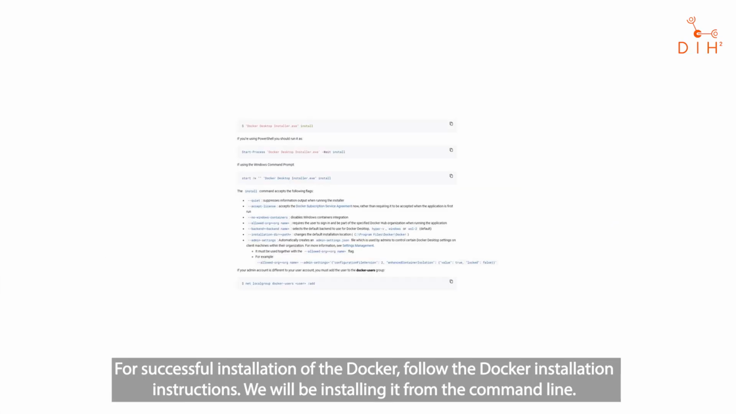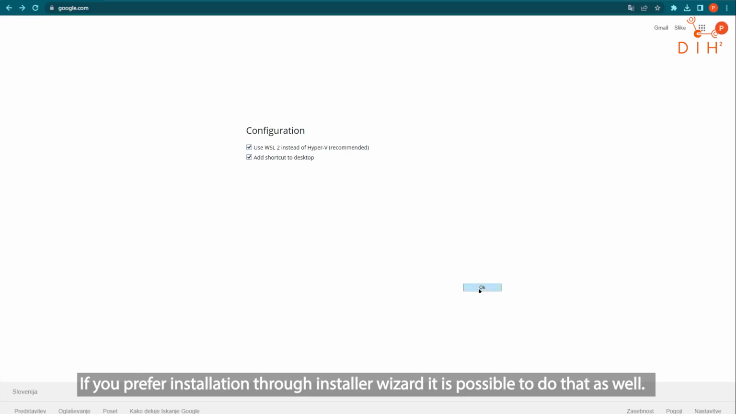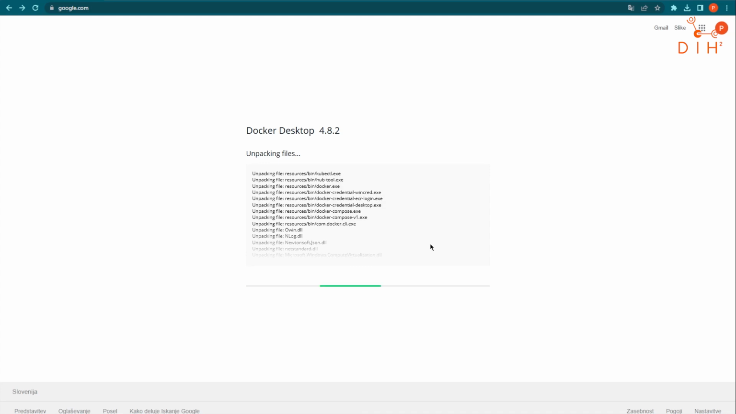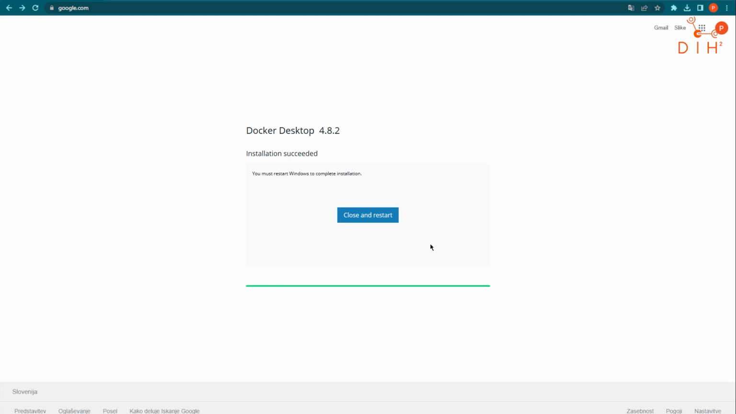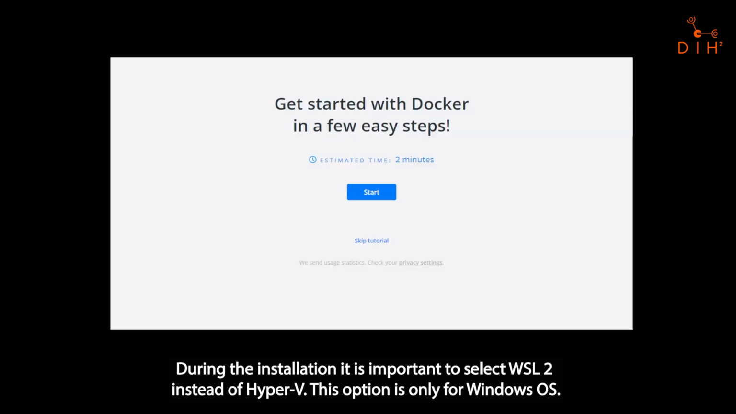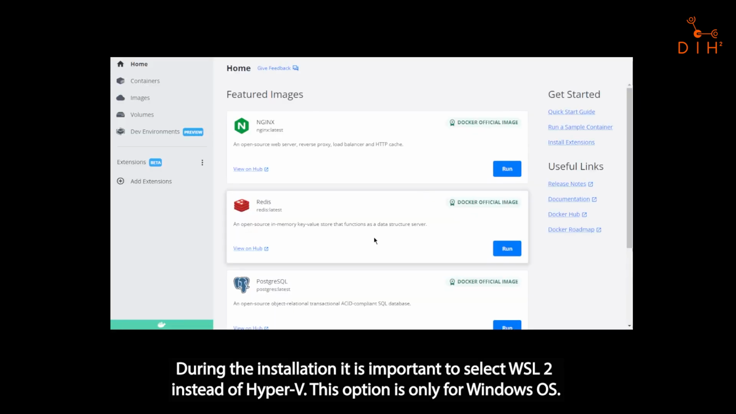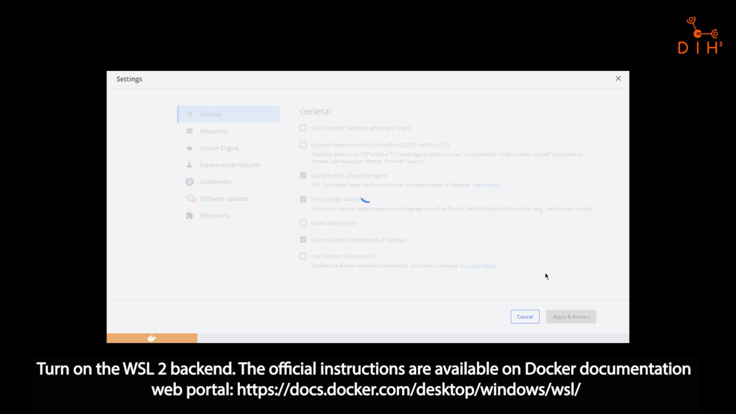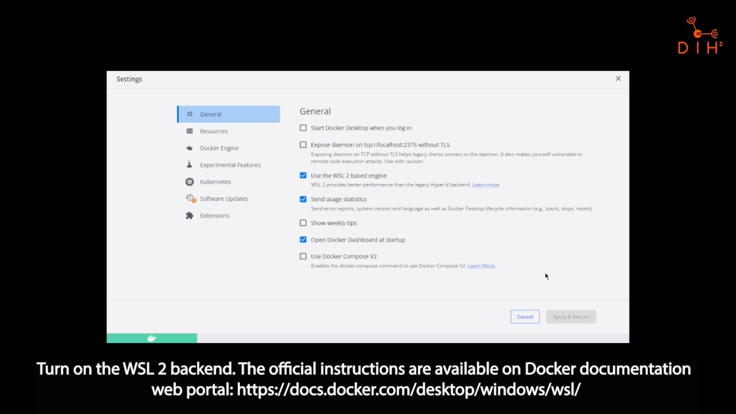For successful installation of Docker, follow the Docker installation instructions. We will install it from the command line. If you prefer installation through the installer wizard, it is possible to do that as well. During the installation, it is important to select WSL2 instead of Hyper-V. This option is only for Windows OS. Turn on the WSL2 backend. The official instructions are available on the Docker documentation web portal.